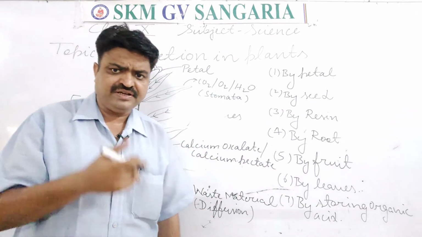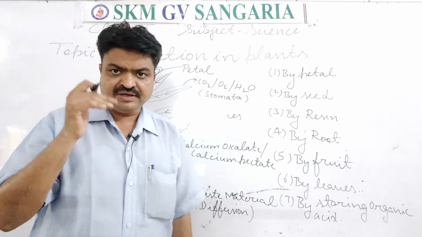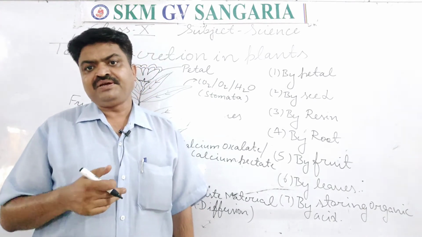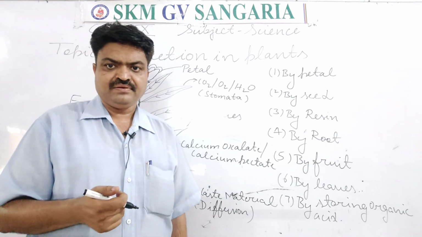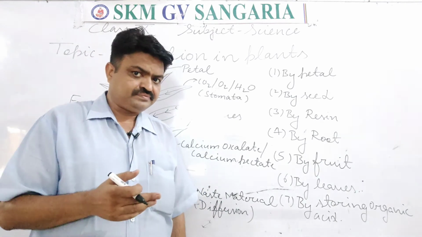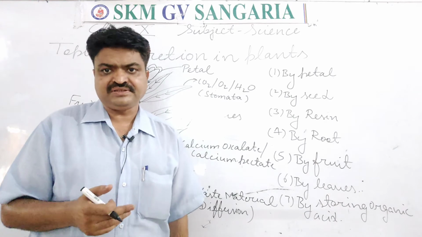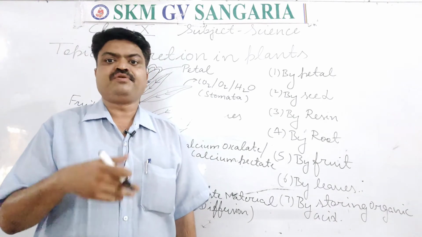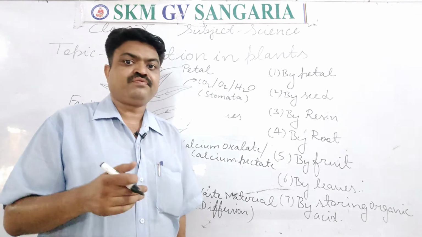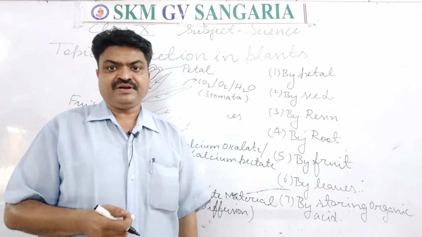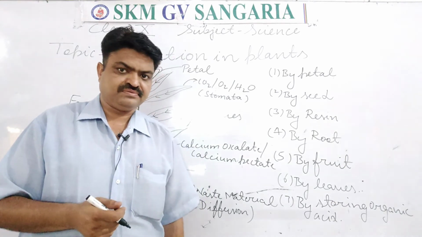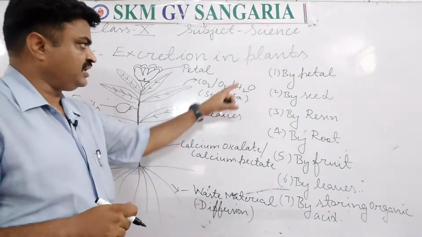In this, the liquid waste comes out from the stem of the plant, and that liquid waste becomes solid, and those gums and resins are used by us for different purposes, like preparing medicines or preparing different articles, devices or toys. So these are the wastes, student.